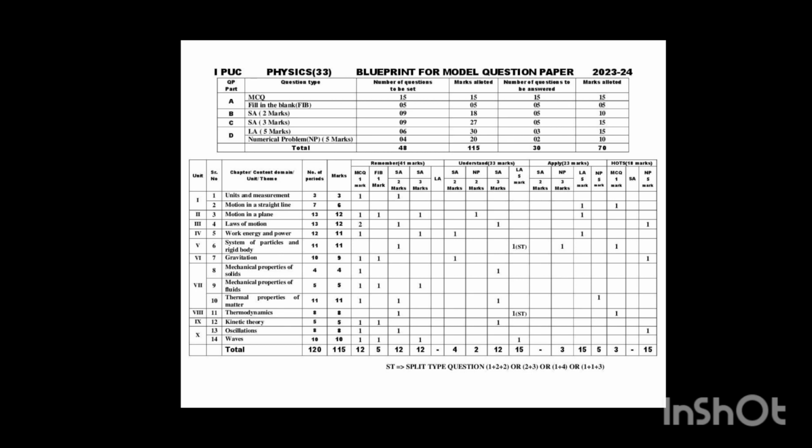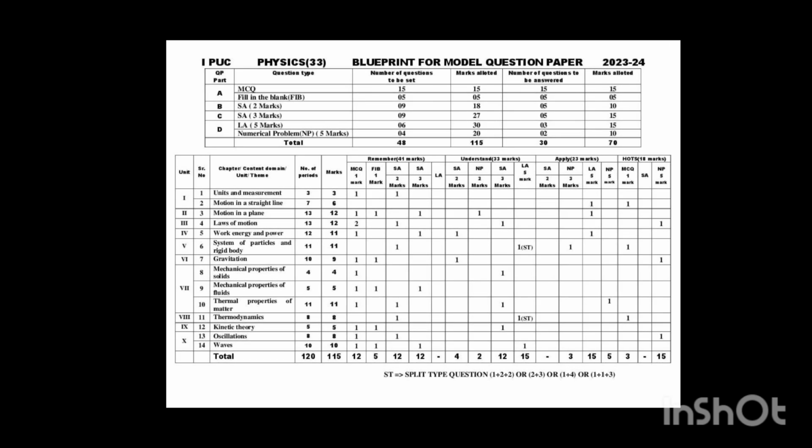As we know, the number of teaching hours and the number of allotted marks decide the preference of that chapter in the annual exam. If a chapter has more teaching hours, automatically that chapter has more contribution in your annual exam. If a chapter has fewer teaching hours, it means from that chapter you are going to get fewer questions or fewer marks in the annual exam.